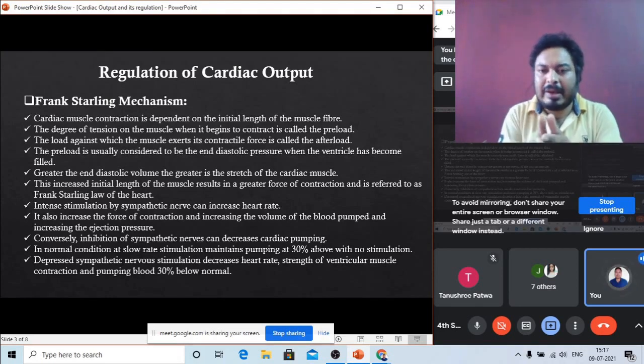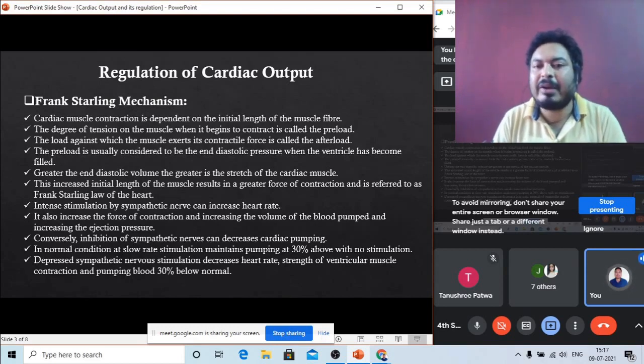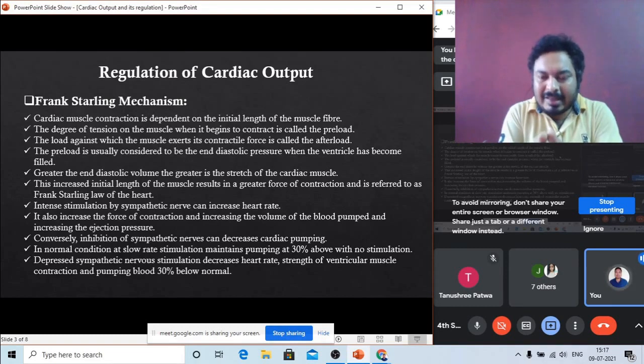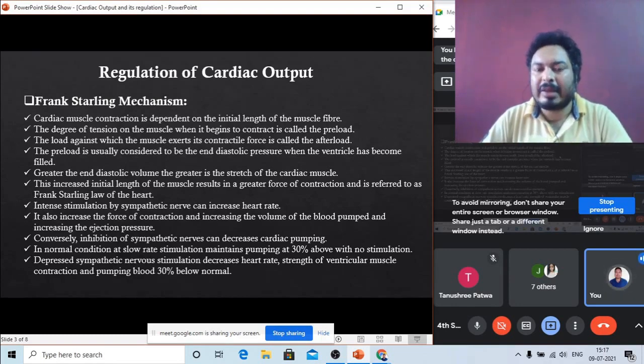Just like the same, when the heart muscles are in a relaxed state, when the ventricles are in a relaxed state, the muscles are pulled, and this is called the preload. After that, when the ventricles or the auricles contract again, this condition is called afterload. When you relax the heart muscle, it provides a preload tension, and when you release the tension, the heart contracts again, and this is called afterload contraction force.